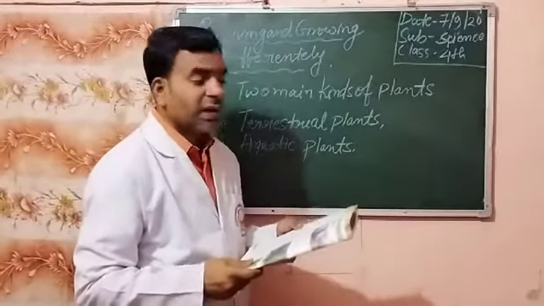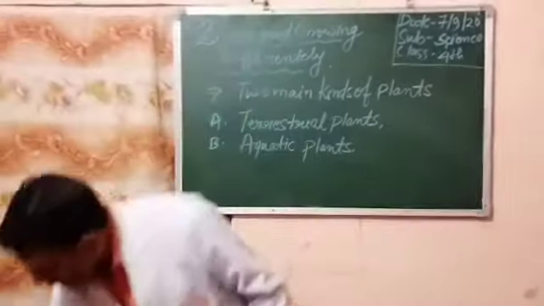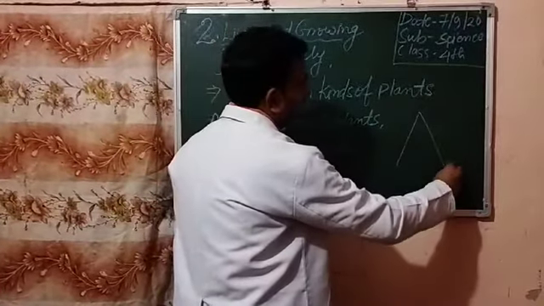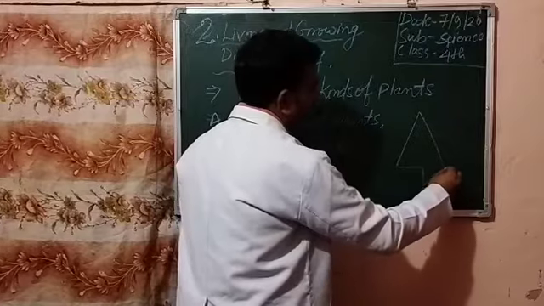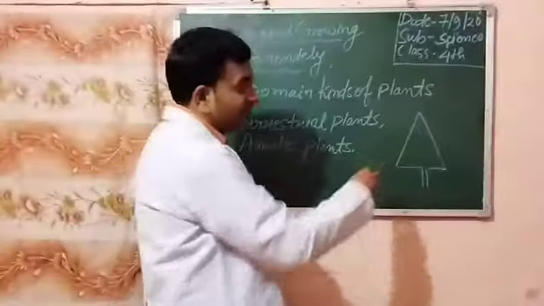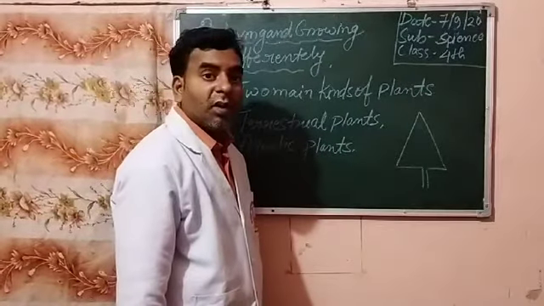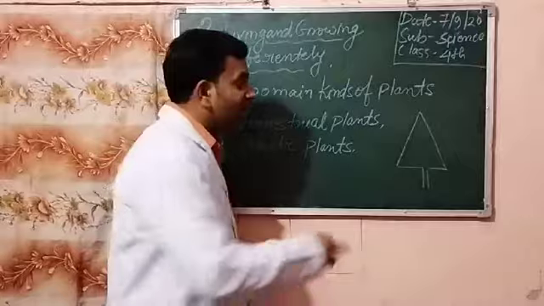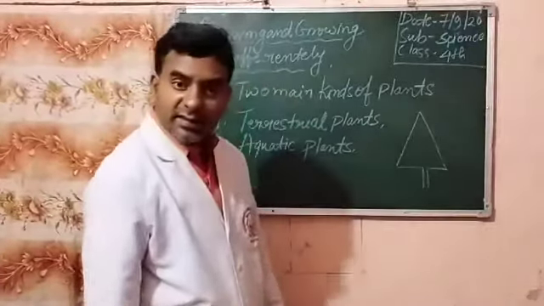These trees are conical. Conical means, you know, cone: their shape is like a cone. So these types of trees are coniferous trees.